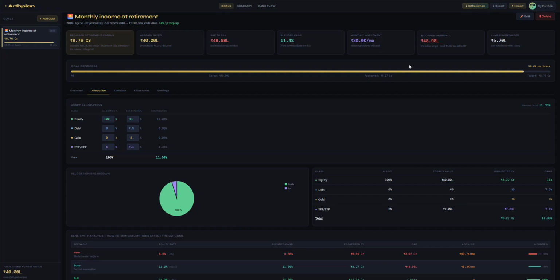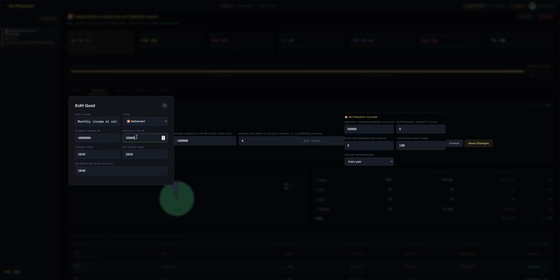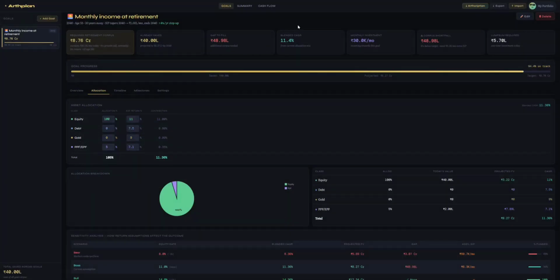So hope this is helpful. It also gives you the detail of how much extra SIP you need. So if you think that you can potentially have more cash flow going towards this SIP, what you could do is redirect this 6.3K per month here, and that should take you closer to this gap and fill this gap.